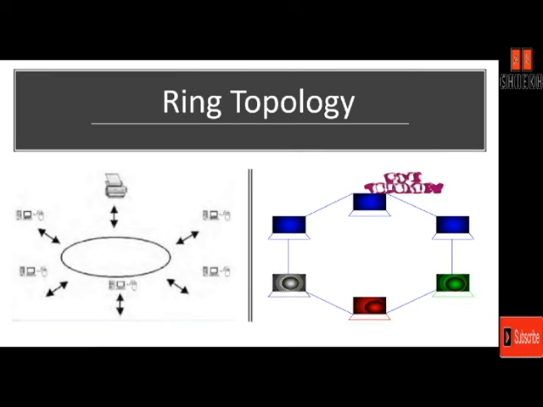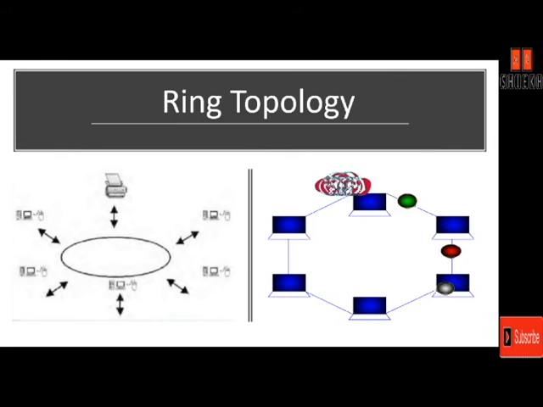So, in other words, each device in the ring incorporates a repeater. Whenever a device in the ring receives a signal intended for another device, its repeater regenerates the bits and passes them along the ring. A ring is relatively easy to install and reconfigure. Each device is linked to only its immediate neighbors, either physical or logical neighbors. To add or delete a device, only two connections need to be changed, those that belong to the devices on either side of the deleted machine.